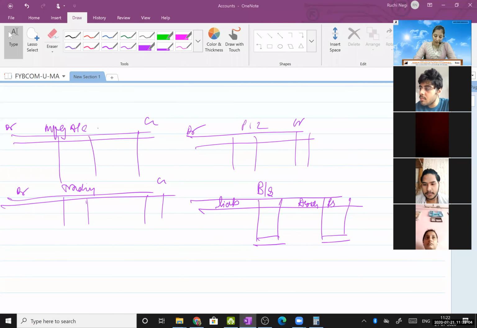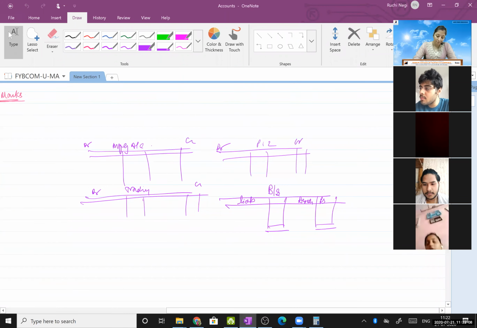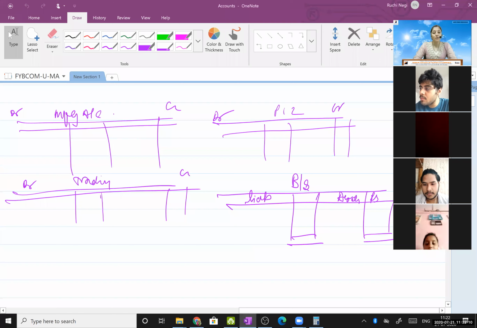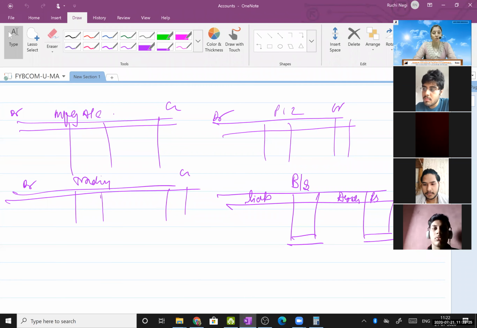So now what happened later, as you all know, nowadays in companies, along with chartered accountants, MBAs also work. Along with chartered accountants, engineers also work. And these MBAs and engineers, they come from which background? Science background. So science background people don't know what is debit credit.